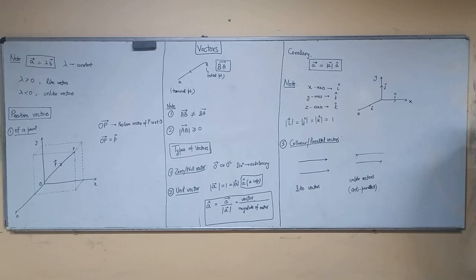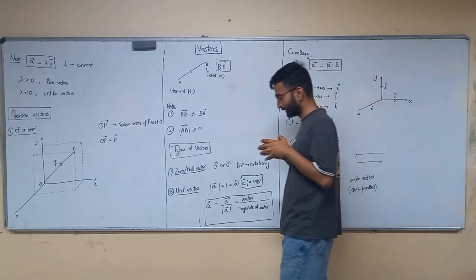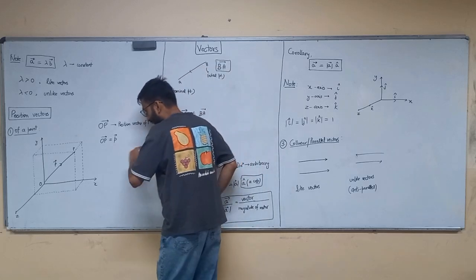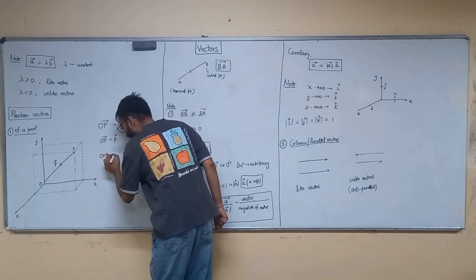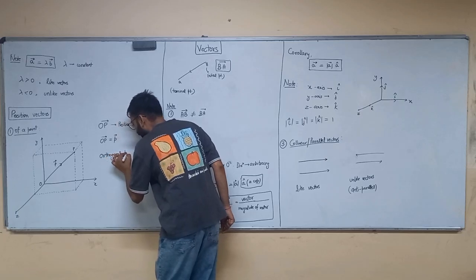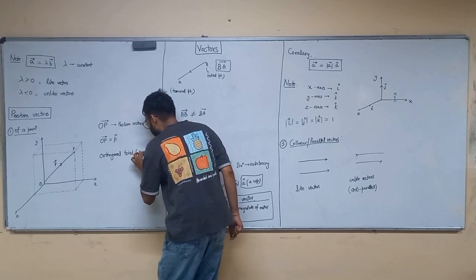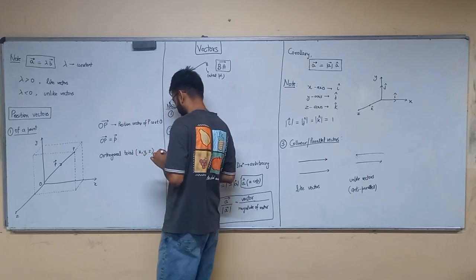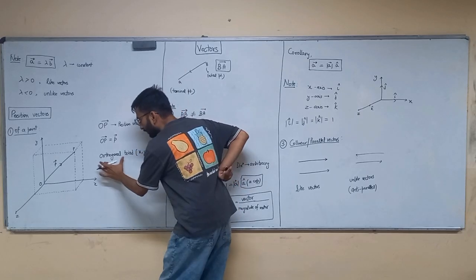Write down again here: the position of P is given by an orthogonal triad. What is orthogonal?